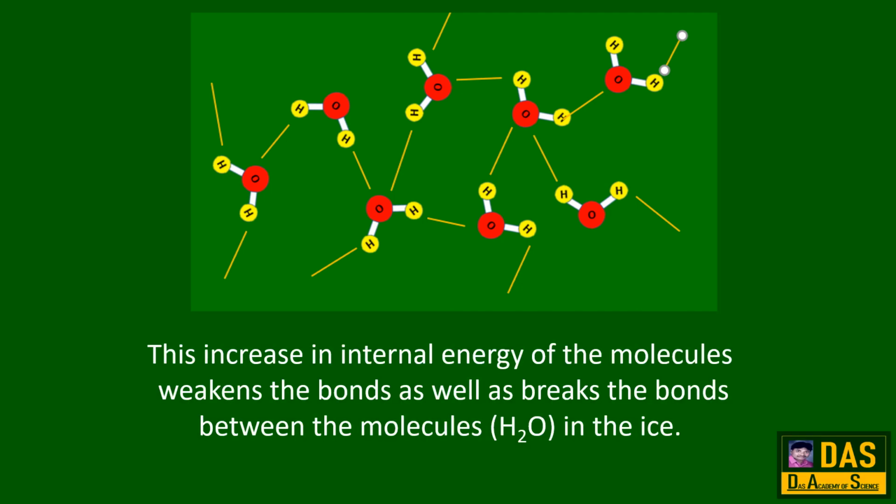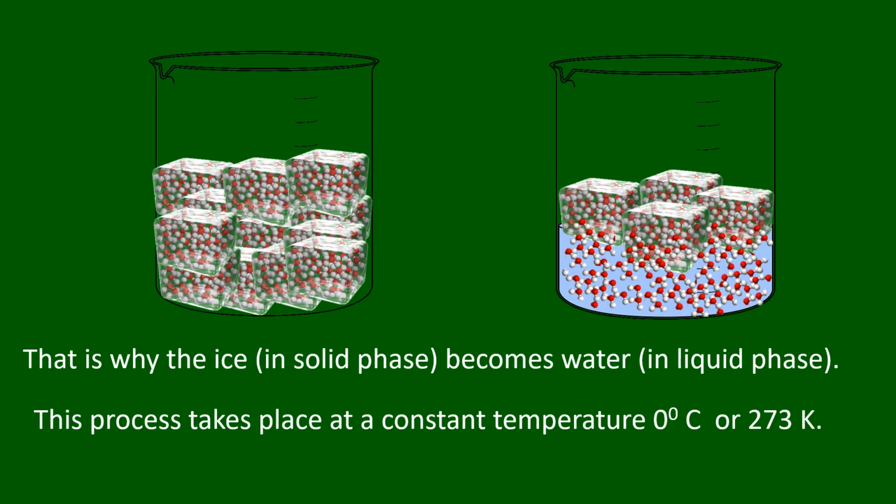This increase in internal energy of the molecules weakens the bonds as well as breaks the bonds between the molecules H2O in the ice. That is why the ice in solid phase becomes water in liquid phase. This process takes place at a constant temperature 0 degrees Celsius or 273 Kelvin.